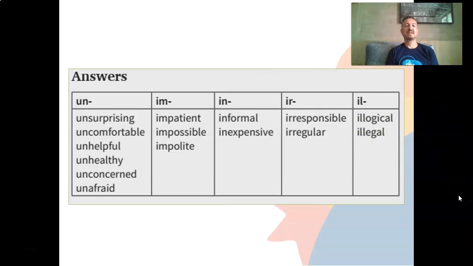Im is impatient, impossible, and impolite. With in, it's informal, inexpensive. With ir, irresponsible, irregular. And with il, illogical, illegal.